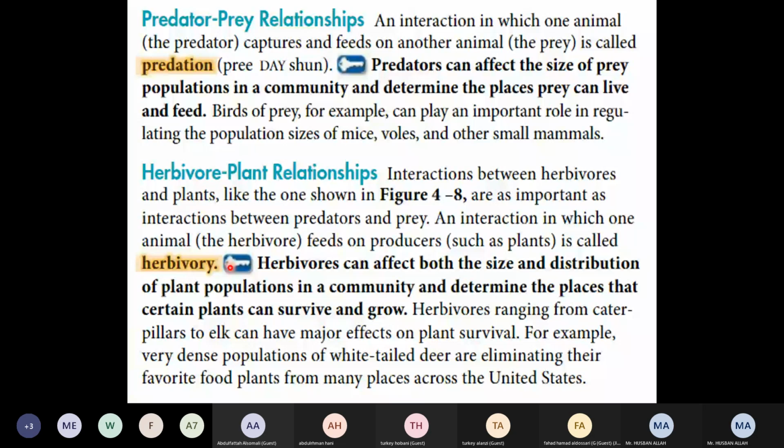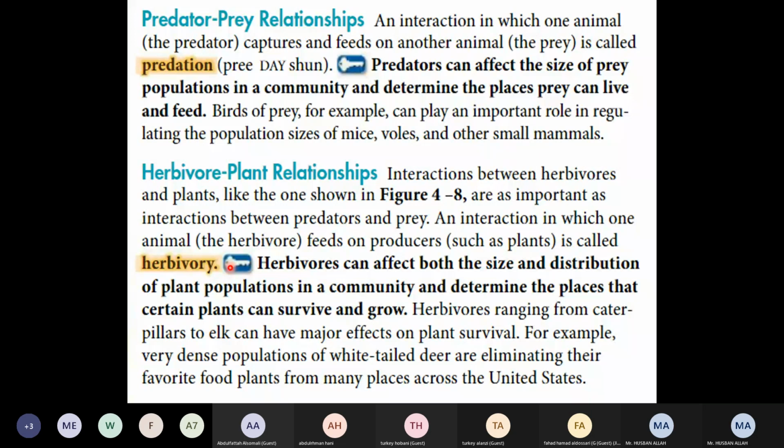If you look here in herbivory, how are they going to affect both the size and distribution of the plants? Herbivores are the animals which are going to eat the plants. So how are they going to affect the population, meaning the distribution and size? Population means the number, right? Let's suppose you have a large garden, let's suppose 100 square meters. It's very large. But you have one buffalo, or one cow, or one goat.